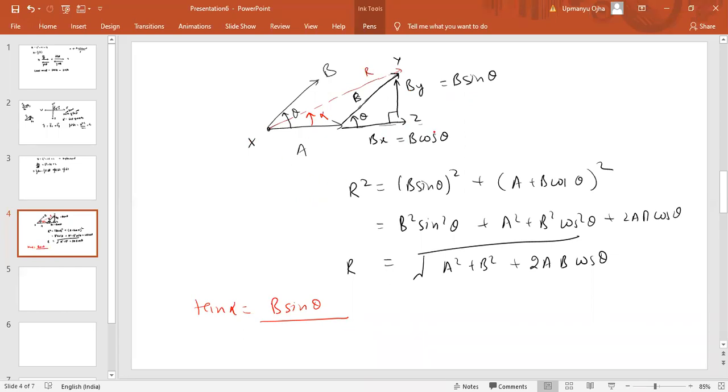Now base is A plus B cos theta. Therefore alpha will be equal to tan inverse of B sin theta divided by A plus B cos theta. So alpha is the angle which the resultant will make from the A vector. That is the parallelogram law of addition.